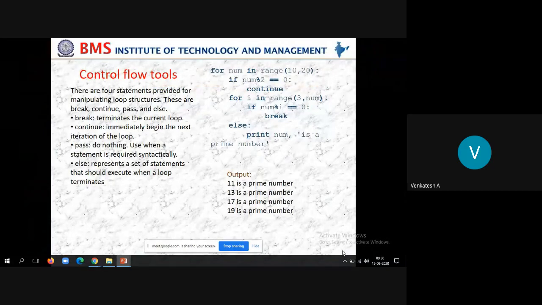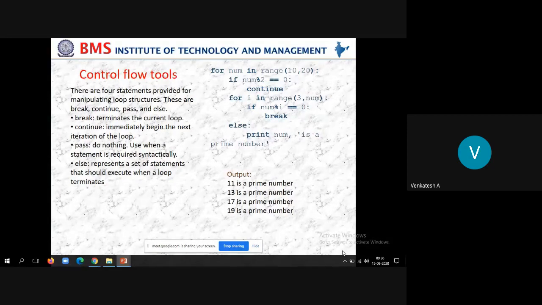Okay, now we'll continue with the for loop. For loop we have used already. Now we'll see, there are 4 statements which provide an opportunity to manipulate the loop structures. So these are break statement, continue statement, pass, and else statements. So already we have used a break statement. That is not at all new. We have used it in C, C++ and so on. Then continue, the same thing. We have used it already in C and C++.